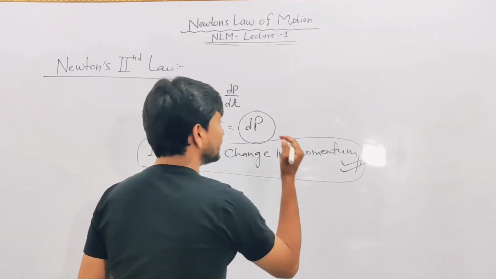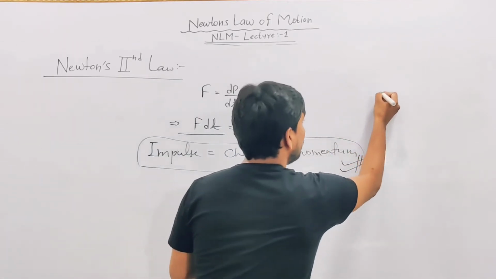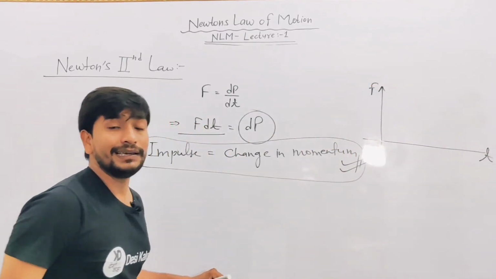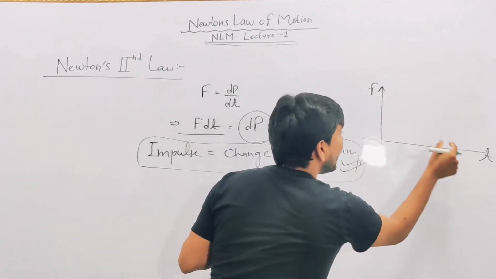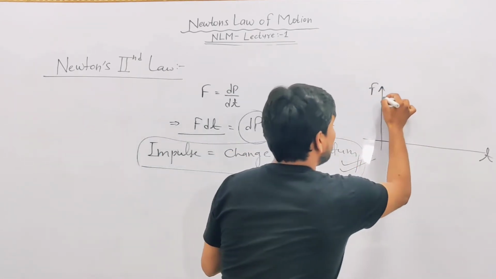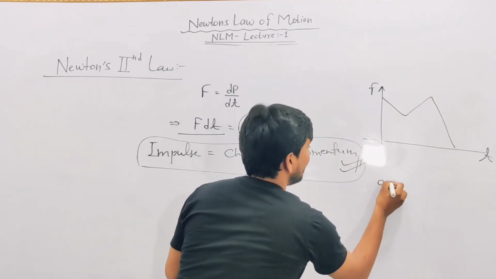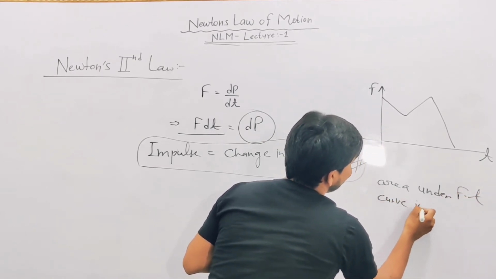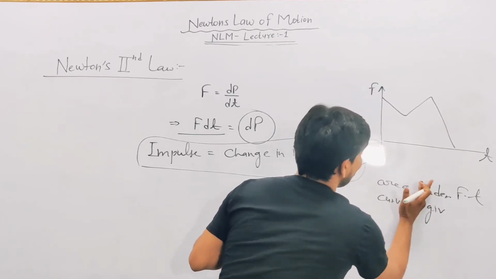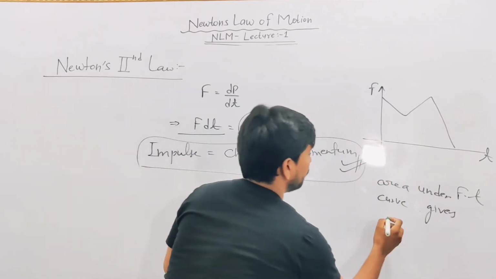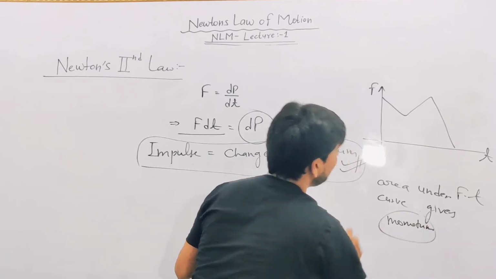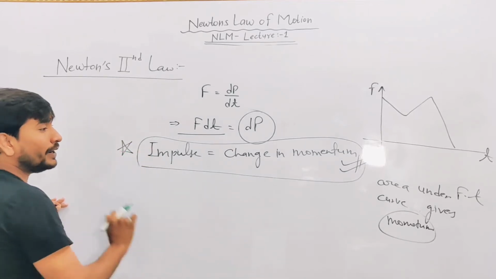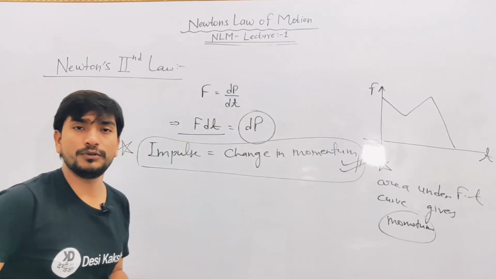The second thing you can say: if you draw a graph of F and T, then you will find that the area under the F-T curve gives what? Momentum. Okay dear, area under the F-T curve gives momentum. So this is a bullet point, and this is also a bullet point. You have to learn it.